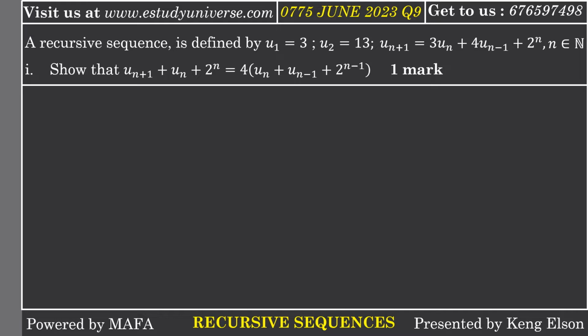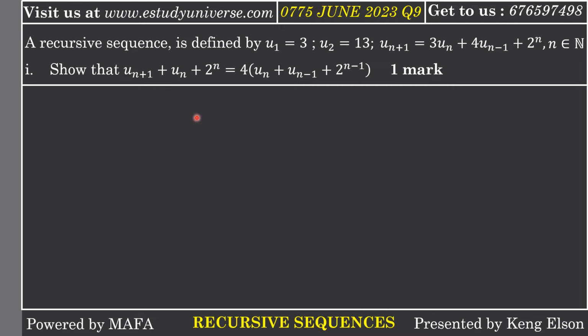Alright, so let us begin solving Roman 1 and Roman 2. We begin with Roman 1. Roman 1 says: show that u(n+1) + u(n) + 2^n = 4[u(n) + u(n-1) + 2^(n-1)]. The sequence was already defined recursively and the information is given above.